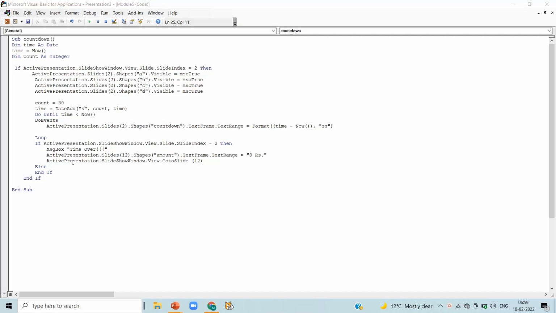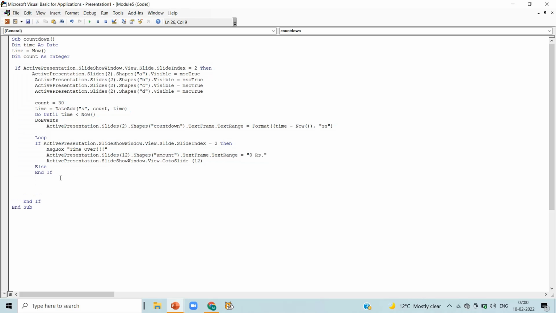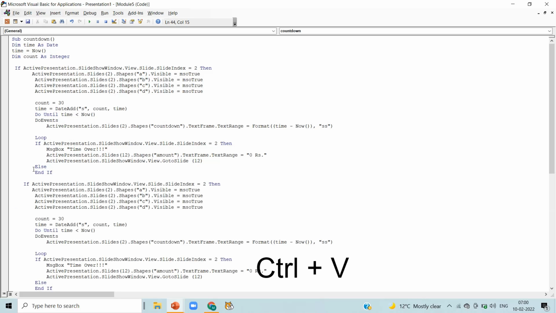Now back to coding. In the last two lines, end if and answer, press enter to it. We are not going to end our big if block here. So it will continue further with else if. Now copy the code. Do notice we are not going to copy the declares and in last end if and answer. Now paste it. Instead of if, we are going to write else if.